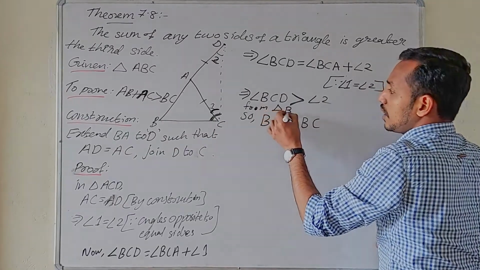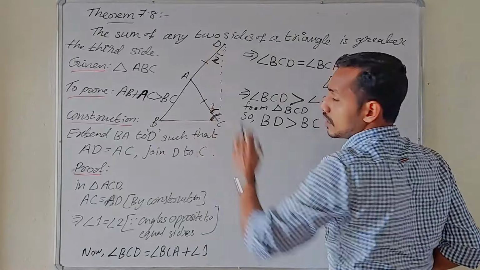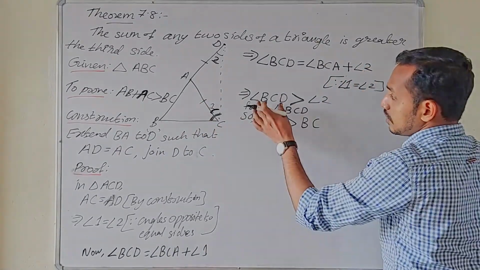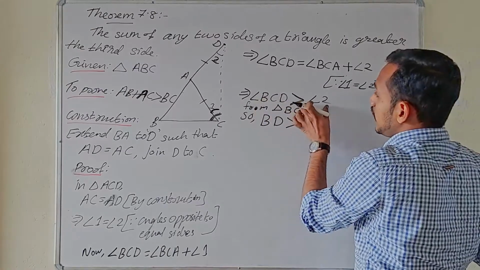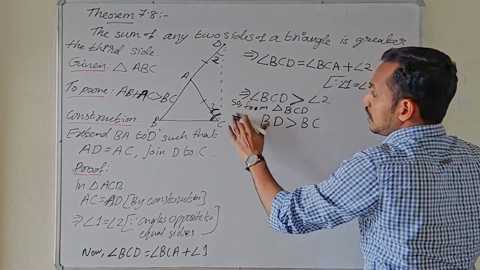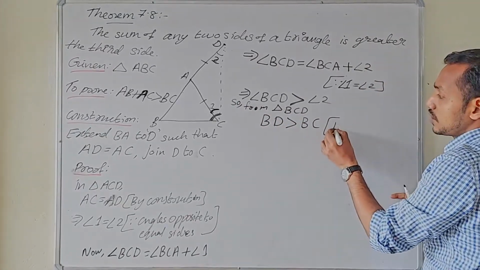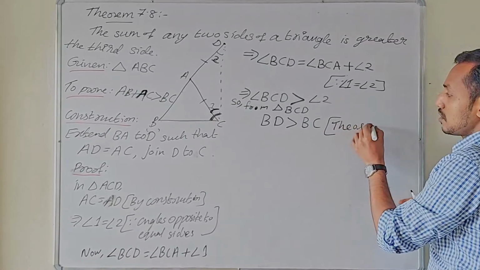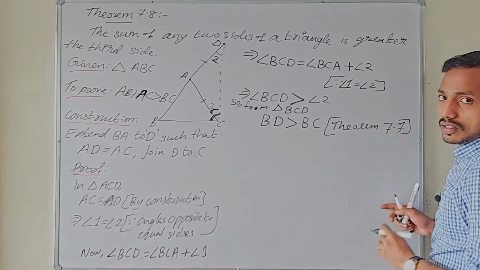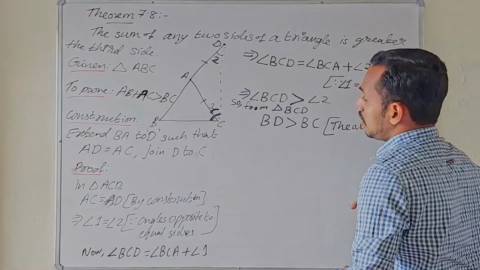The triangle name we have to mention: from triangle BCD, not ABC or this triangle. So we got angle BCD greater than angle 2. Because of that, from triangle BCD, BD is greater than BC, according to theorem 7.7: the side opposite to the greater angle is longer.